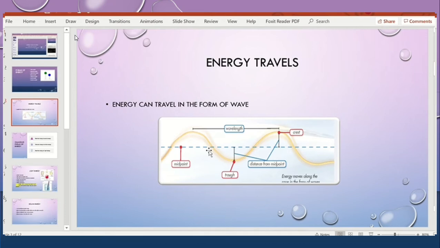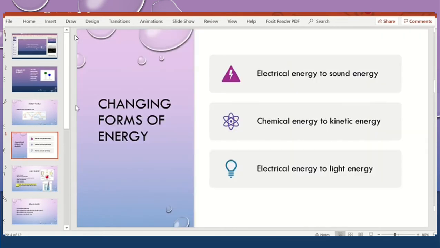Energy can change from one form of energy to another form of energy. Like if we give an example of electrical energy converting into sound energy, if you have a Bluetooth speaker, what will happen? How will you charge it? You plug in that electrical energy. When you plug in, it is stored in the form of chemical energy in the battery of your speaker, and that chemical energy, when you turn it on, will convert into the sound energy.